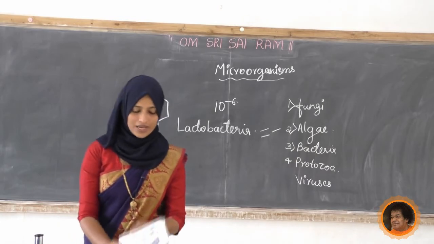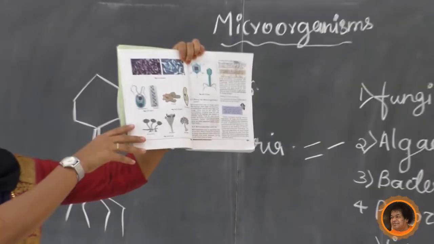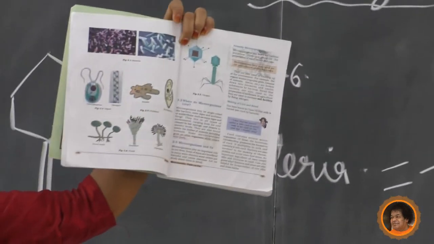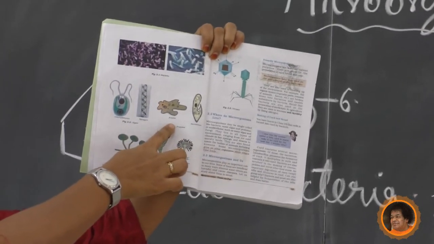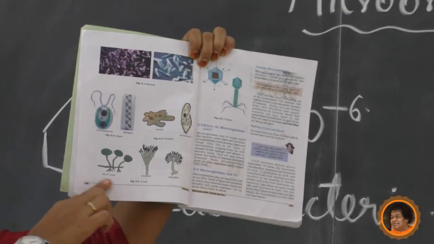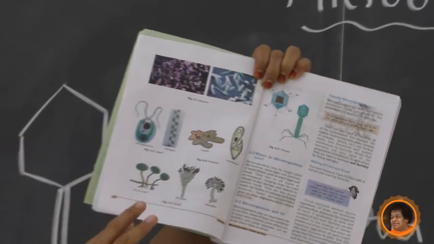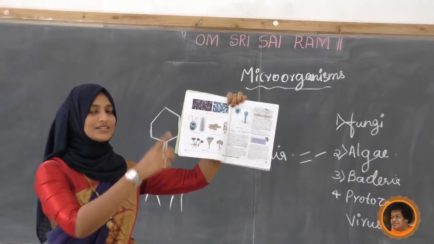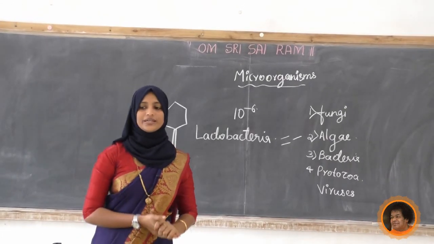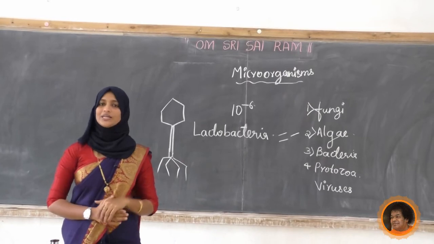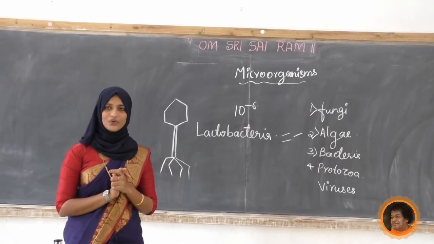See in your textbook on page number 18, they have given a beautiful diagram, that is a picture. See, bacteria they have given, Chlamydomonas and Spirogyra algae they have given, protozoa have a look, and fungi, bread mold, Penicillium and Aspergillus they have given. So have a look and study this well. Try to draw the diagram also. Next, one more question, write down, students. Different diseases you have to write down. Next, one more question. Where do microorganisms live?